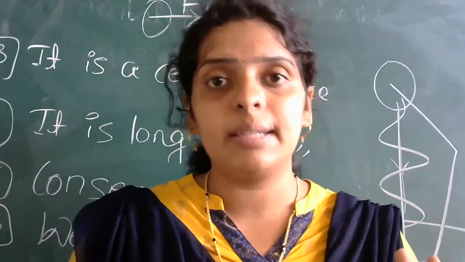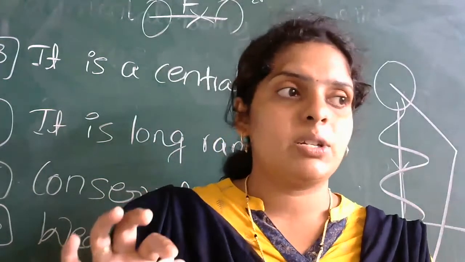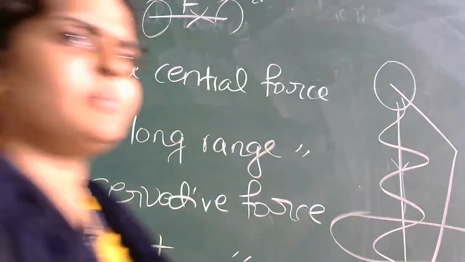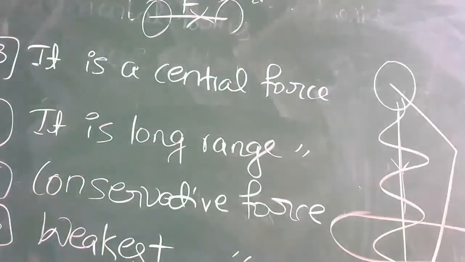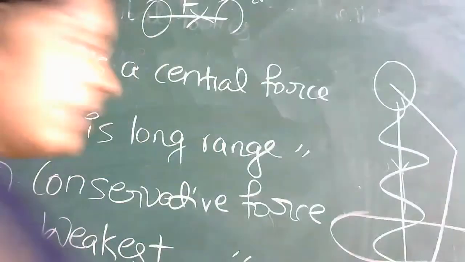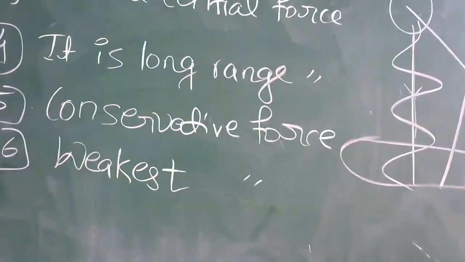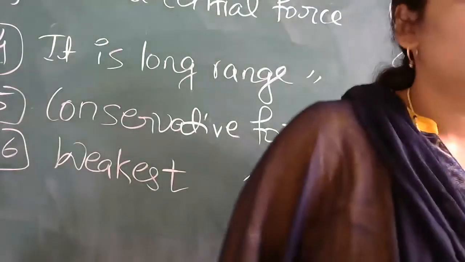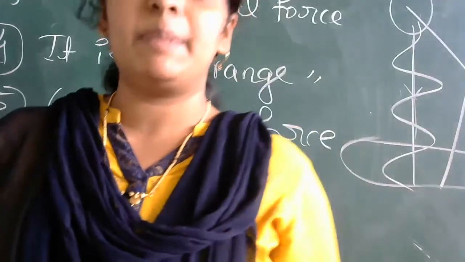So these are the properties of gravitational force. Is it clear? We can discuss more properties also. The sixth one is the weakest force. It is the weakest force in nature. Let me explain one more property.